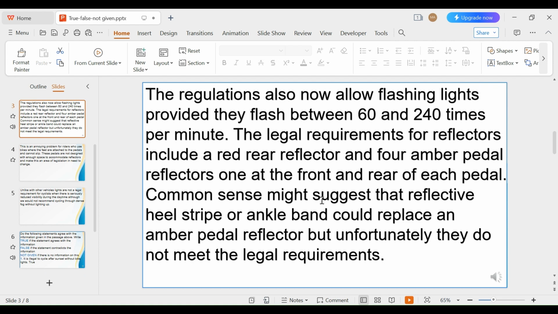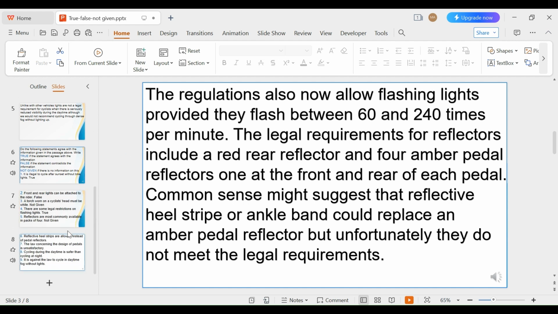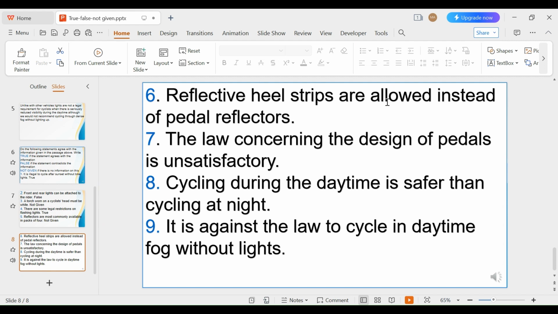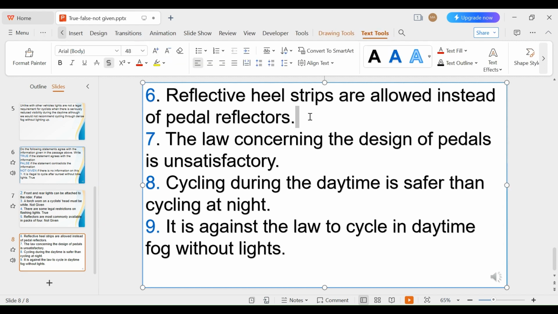Yes, common sense might suggest that reflective heel strips and ankle bands could replace an amber paddle reflector, but unfortunately they do not meet the legal requirements. So that means you cannot use them. So that will be false. So they mean that they're not allowed. So that will be false. So move to the next one.